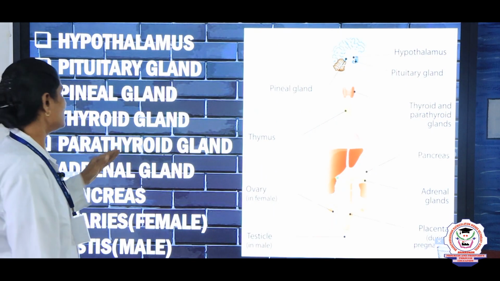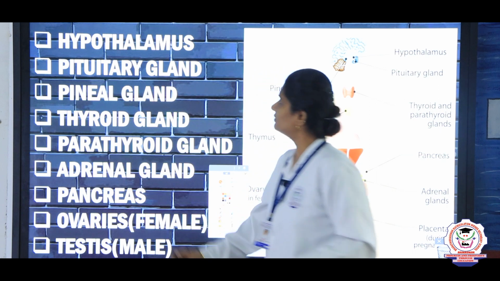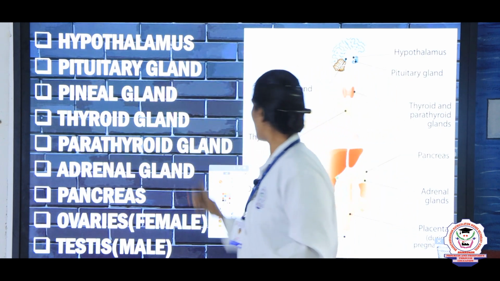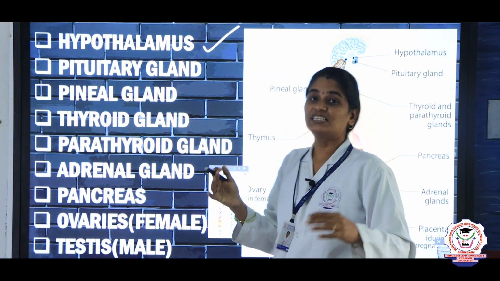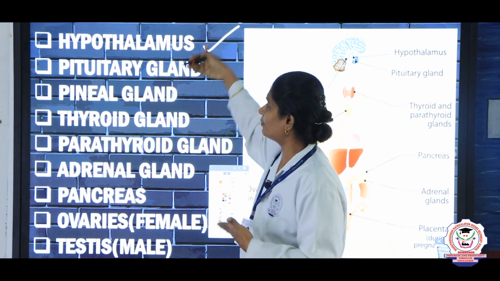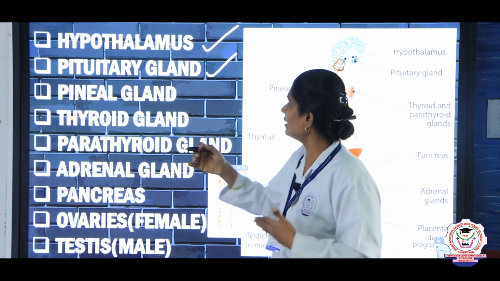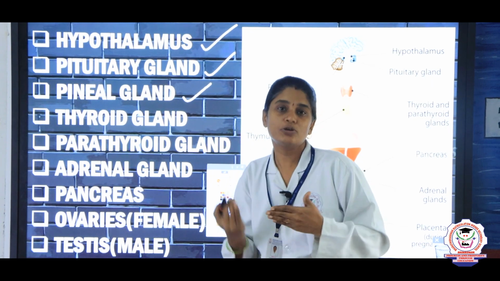Okay. Now let us see what the endocrine glands are. Let us start from the first: the hypothalamus, which is present at the base of our brain. Below the hypothalamus we can see the pituitary gland, right, and then the pineal gland. The pineal gland is also present at the base of the brain.